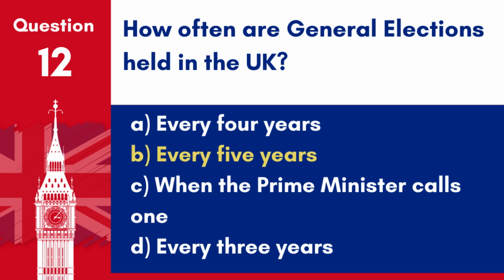Answer: B. Every 5 years. General elections in the UK are typically held every 5 years unless called earlier.